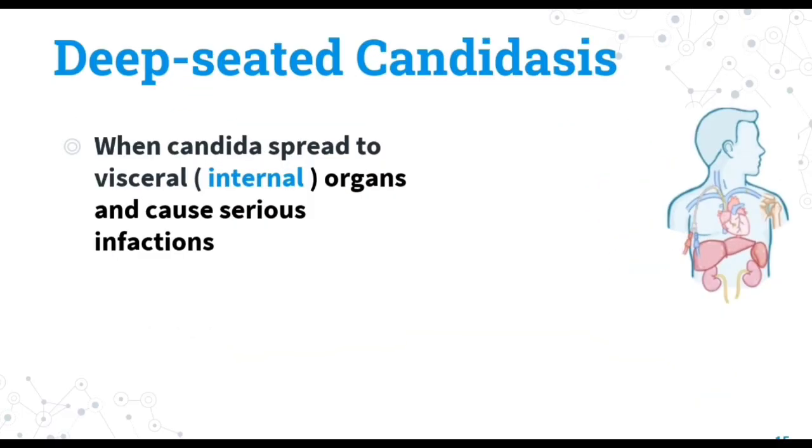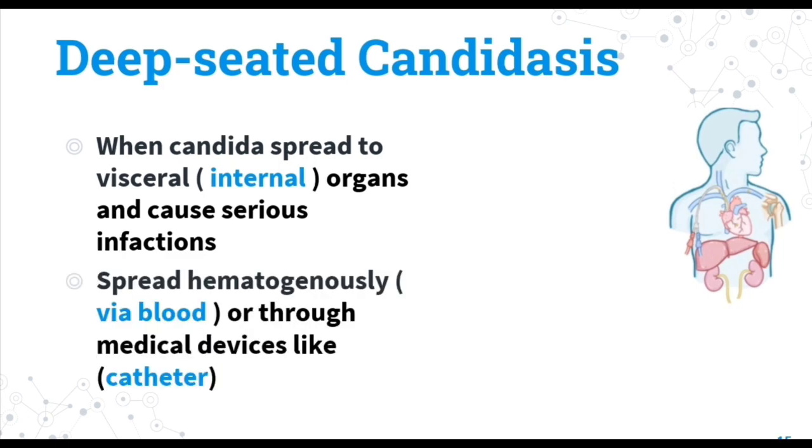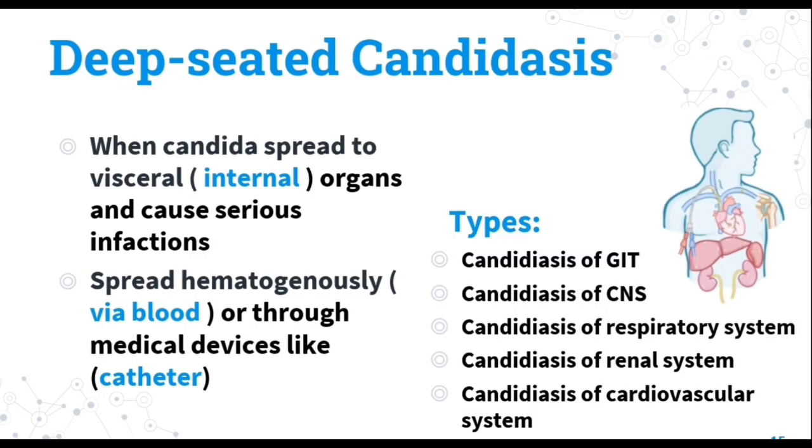Here comes deep-seated candidiasis. When Candida spreads to the visceral or internal organs, it can cause serious infections. It spreads hematogenously, meaning via blood, or through medical devices like a catheter. Types of deep-seated candidiasis: candidiasis of the gastrointestinal tract, candidiasis of the central nervous system, candidiasis of the respiratory system, candidiasis of the renal system, candidiasis of the cardiovascular system.